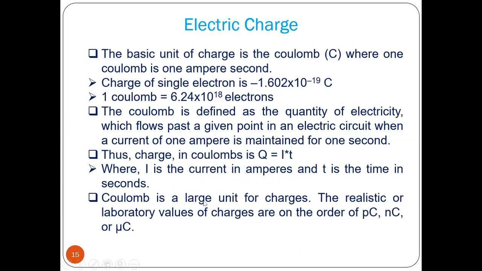Now coulomb is a large unit for charges. The realistic or laboratory values of charges are in the order of picocoulomb, nanocoulomb, microcoulomb. Picocoulomb means 10 to the minus 12, nano 10 to the minus 9, micro 10 to the minus 6.